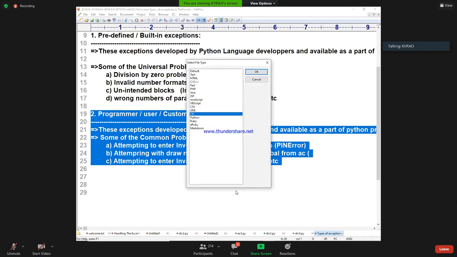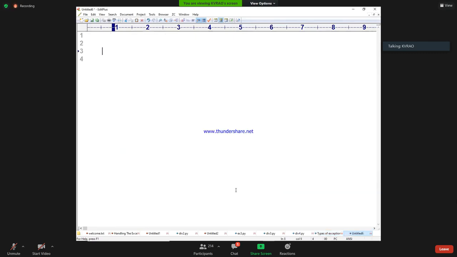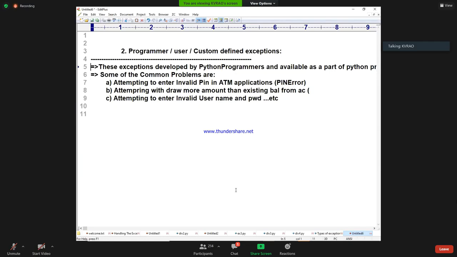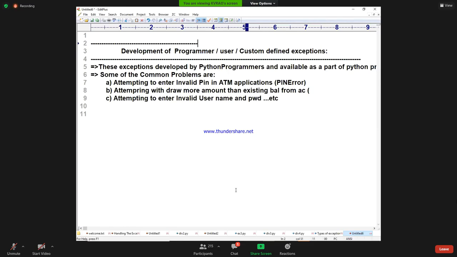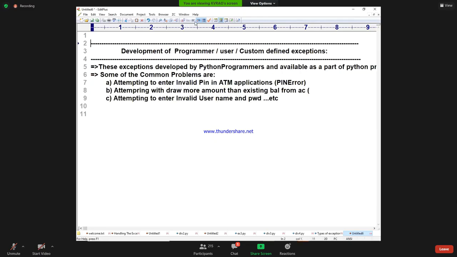Now I'm going to enter into a new discussion. What is that? See that word: development of programmer-defined exceptions. In this context, we are going to get the raise keyword. Dear students, see, development of programmer-defined exceptions. Very excellent concept this is. So already we understood development of programmer-defined exceptions. What is that now? Already we discussed in the class.